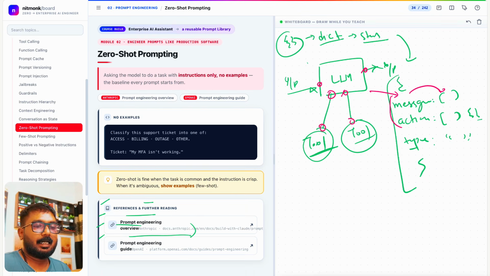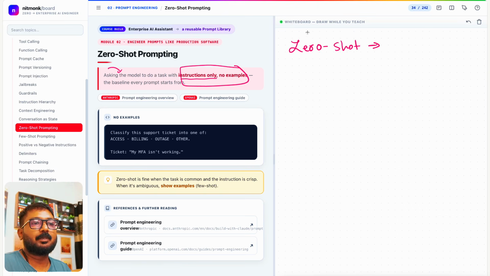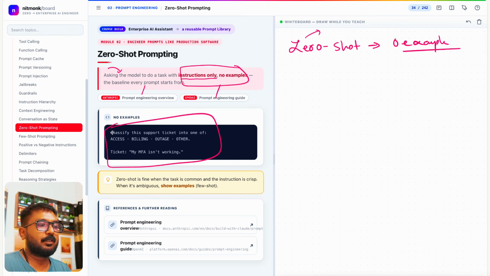Zero shot, I have told you here, right? Asking the model to do a task with instruction only, no example. So that is zero shot. I remember it like this: zero means I'll take it as zero example. You can read it over here also. So you see there is no example. Now let's move to the next one.